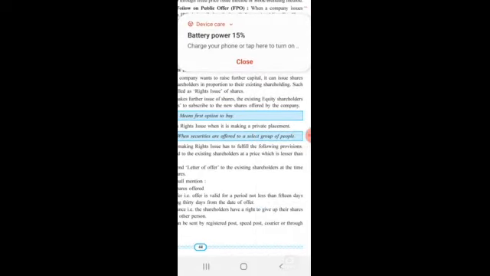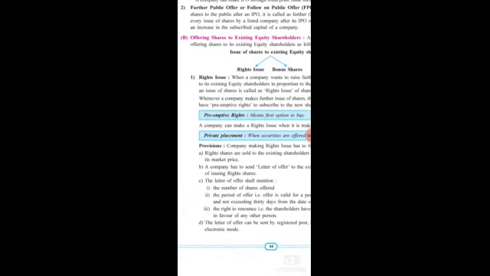Another point says that it is not a compulsion, students, on any of the shareholders that they have to purchase the shares. It is up to their choice. If they wish, they can purchase the right issue shares, or else they can leave it. Is that clear? Now, the fourth condition is that the letter of offer can be sent by registered post or speed post or courier or through electronic mode. Is that clear, students? All the four provisions which are related to right issue.